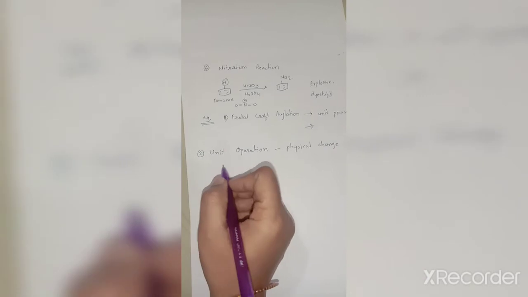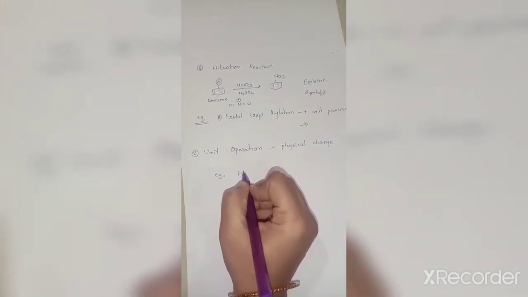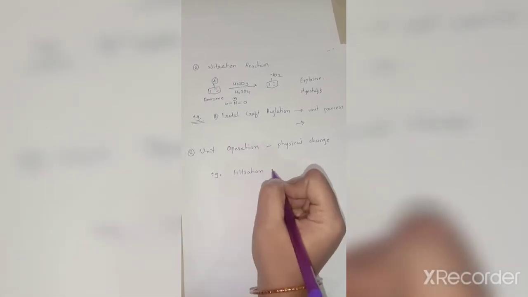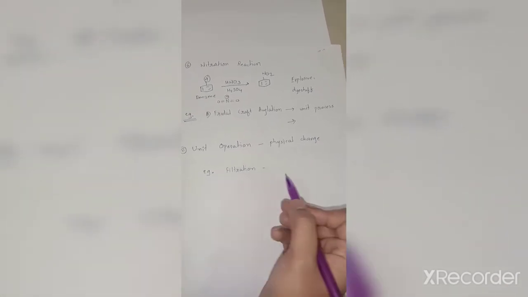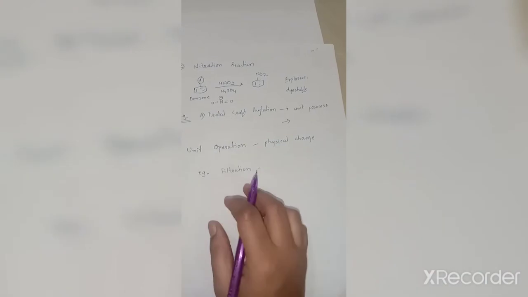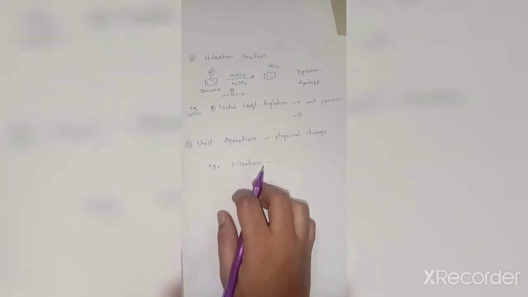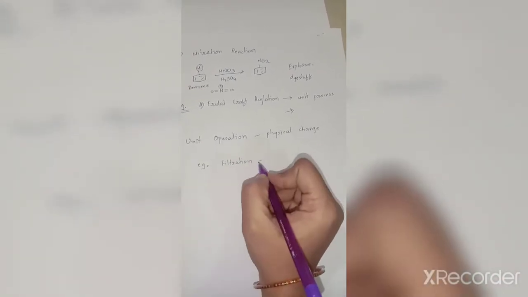We will see a simple example. Now filtration is a type of unit operation. Why is it a type of unit operation? Because whenever we are filtering any compound, is there any chemical change that takes place in that particular reaction? There is a simple physical change. Filtration is a physical change.